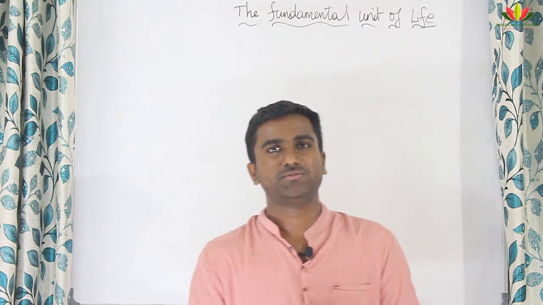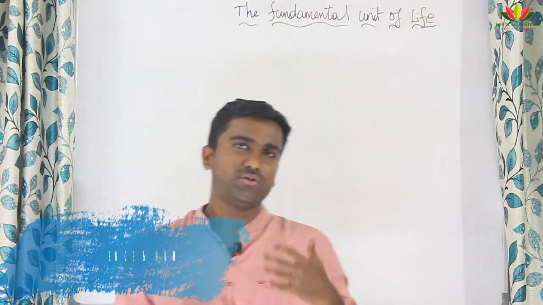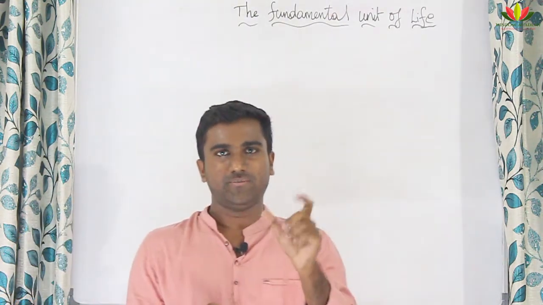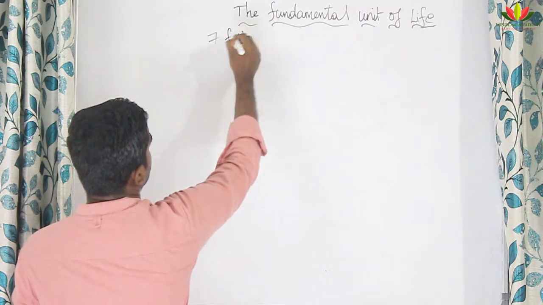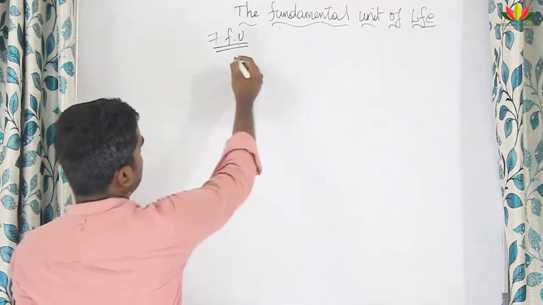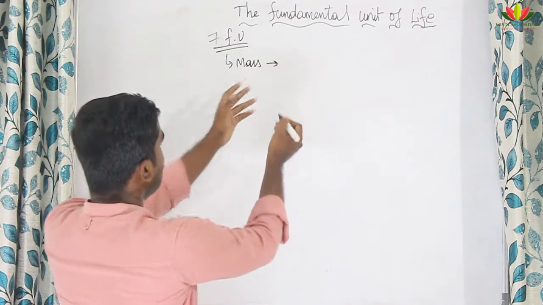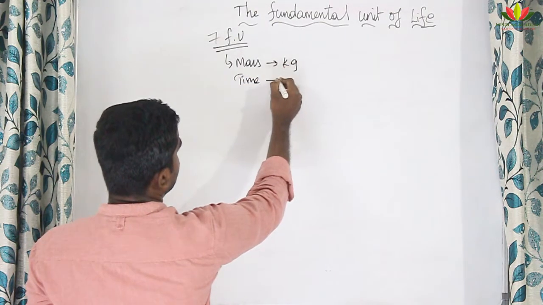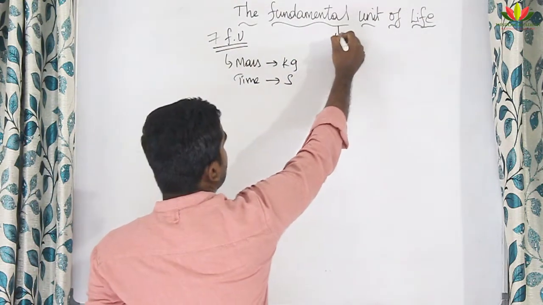In this video, we are going to see class 9 biology: the fundamental unit of life. Have you come across the word fundamental unit in any of your subjects? Yes, in physics, there are 7 fundamental units. For example, mass is one of the fundamental quantities, and its unit is kilogram. Time is another fundamental quantity, and its unit is second. Now we have to know what a fundamental unit is.